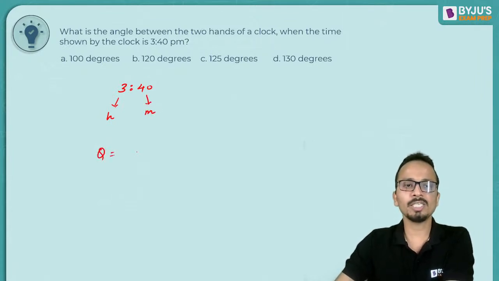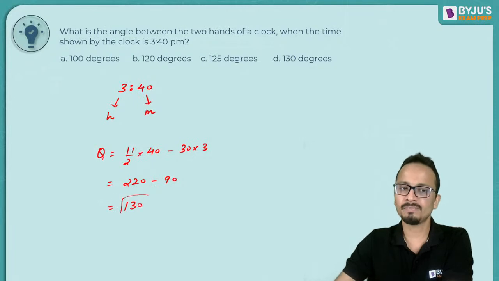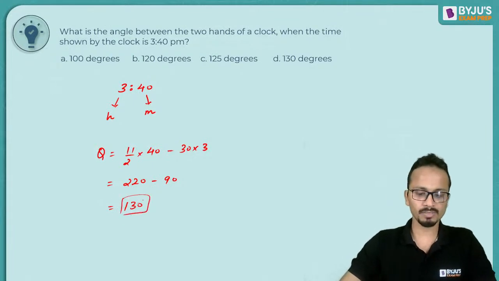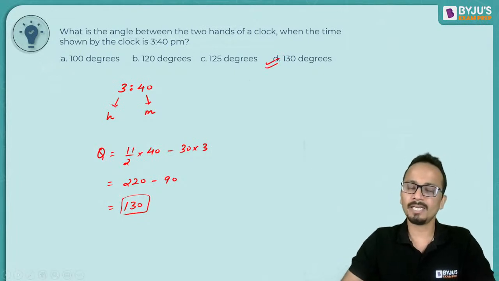So theta is equal to 11 upon 2 into m minus 30 into h. Upon solving, this will be 220 minus 90 and the final answer will be 130. So fast, so simple. The correct answer here will be 130 degrees.